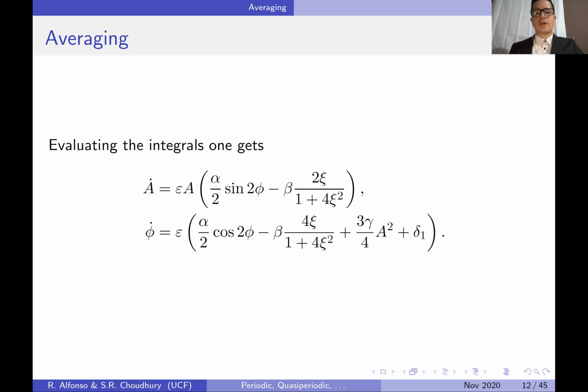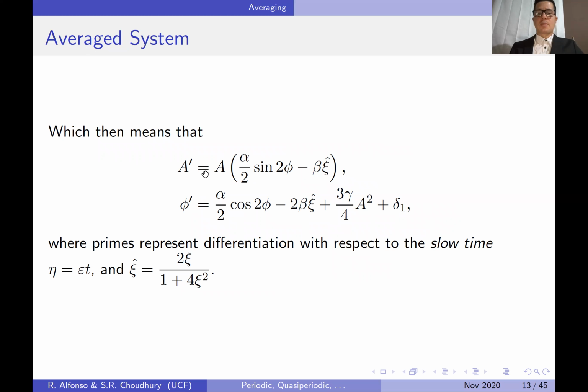Now, once we integrate there, we get these way nicer expressions, where I would like to emphasize the fact that we have an epsilon that's multiplying both of them. And we have this term here, which is 2 chi divided by 1 plus 4 chi squared. And then down here, we have the same thing multiplied by 2. Because of that, we can then rewrite and say that a prime equals a times alpha over 2 times sine 2 phi minus beta chi hat, and another expression for phi prime. Now notice that those primes here represent differentiation with respect to the slow time, which is eta equals epsilon t, and chi hat is that expression that repeated itself in both of the previous equations.